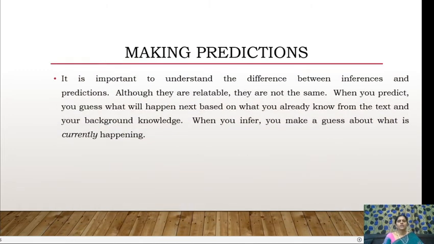It is important to understand the difference between inferences and predictions. Although they are related, they're not the same. When you predict, you guess what will happen next based on what you already know from the text and your background knowledge. When you infer, you make a guess about what is currently happening. So that is the difference. When you predict, you guess what will happen next, but when you infer, you make a guess about what is currently happening.